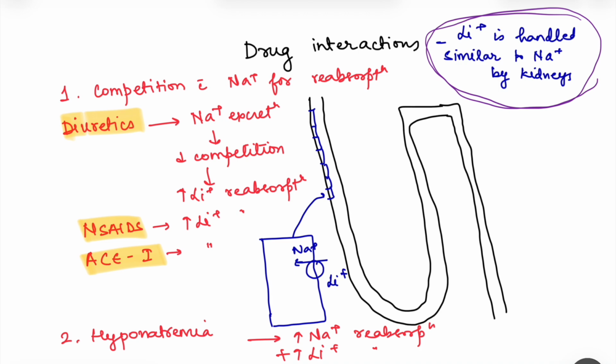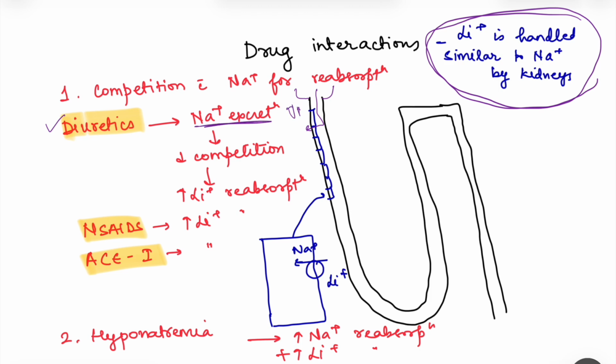See, in the kidney, we know that the ions are filtered. So, sodium is filtered, lithium is also filtered, but sodium is being reabsorbed in the proximal convoluted tubule, right? 65 to 70% is reabsorbed in the proximal convoluted tubule. Now, if we give certain drugs, that is the diuretics, sodium excretion increases.